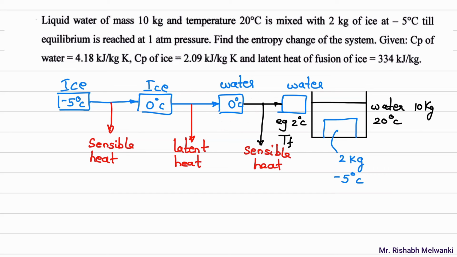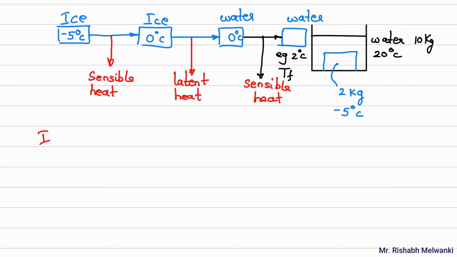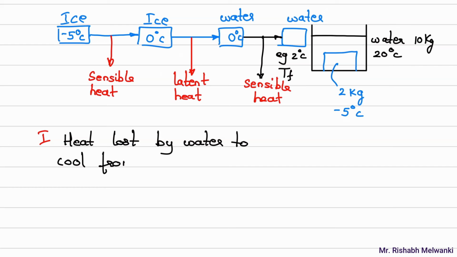So what I'll do, first case I'll consider heat lost by water to cool from 20 degree Celsius to 0 degree Celsius. So what will be that? Mass of water into specific heat of water into delta T.